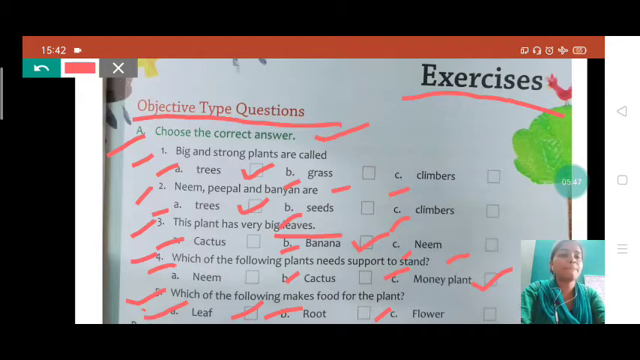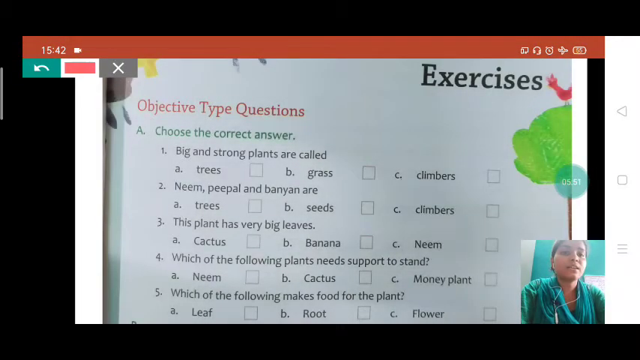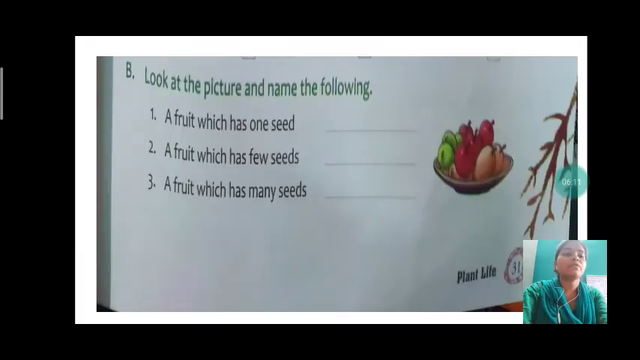Okay, students. Let me mark the right answers. Tree will be the right answer for this. Tree will be the right answer for this. Banana will be the right answer for this question. Money plant will be the right answer for this, and leaf will be the right answer for this. So these are the right answers for these 5 questions, students. Now we will move to our next question. See here the next question, students.